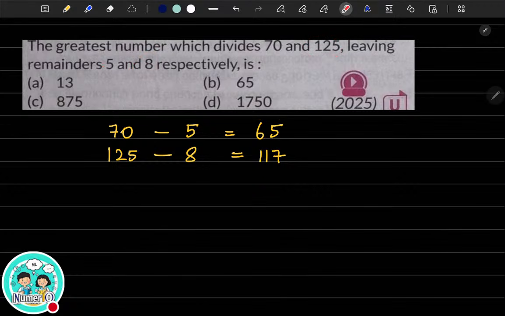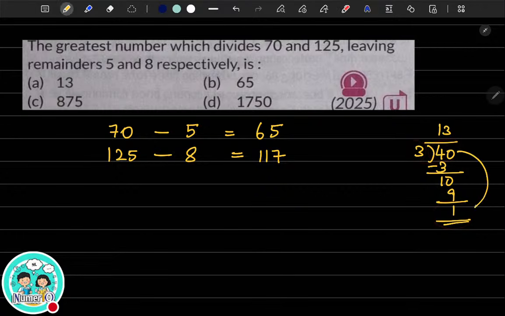Just an example, suppose I am dividing 40 by 3. 3 ones are 3, and 3 threes are 9. If 3 is the number which can divide 40 leaving the remainder 1, what does that mean? If I subtract 40 minus 1, I will get 39. So 39 can be perfectly divided by 3.